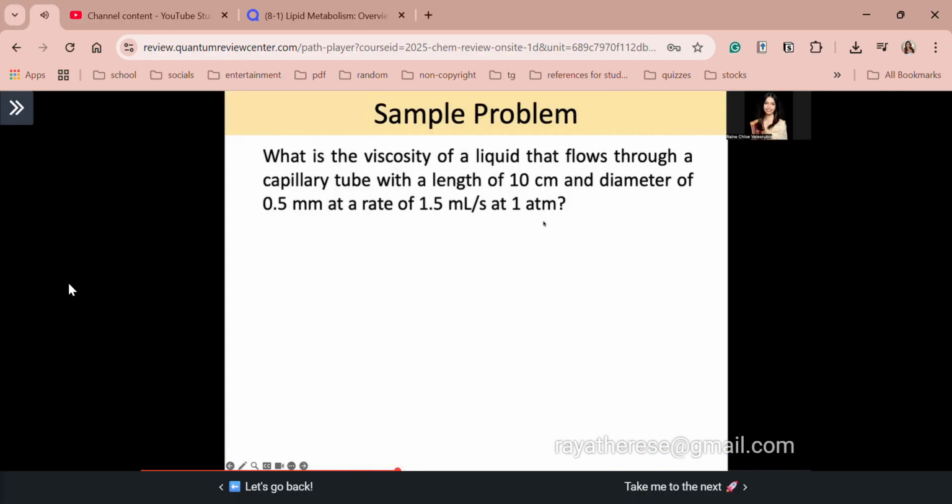What is the viscosity of a liquid that flows through a capillary tube with a length of 10 centimeters and a diameter of 0.5 millimeters at a rate of 1.5 milliliters per second at 1 atm? So, guys, we have here the clue, capillary tube. So the equation we will use is the Hagen-Poiseuille. First, guys, let's find the volume, which is milliliters divided by second.